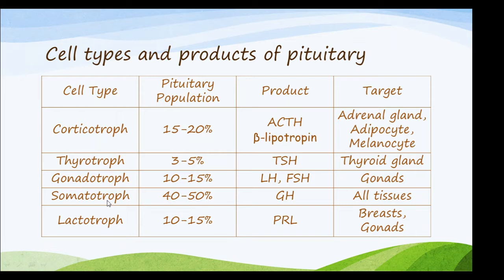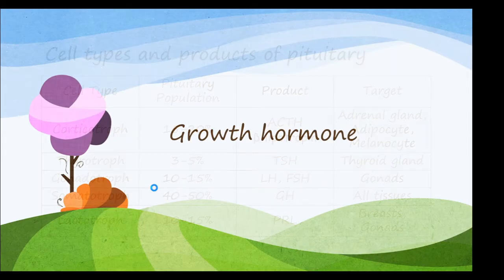The somatotrophs are the cells which synthesize the growth hormone, and the growth hormone targets all of the tissues of the body. And lactotroph cells produce prolactin, which is targeted to the breast and the gonads, right? So this is the percentage of the cellular population in the pituitary. So we'll go through each hormone one by one.